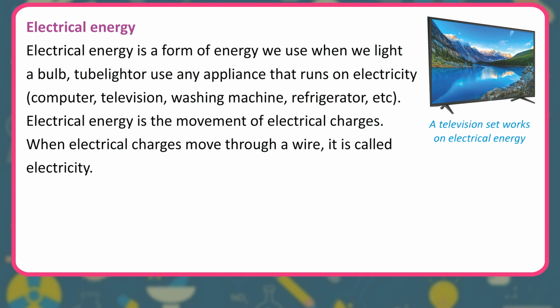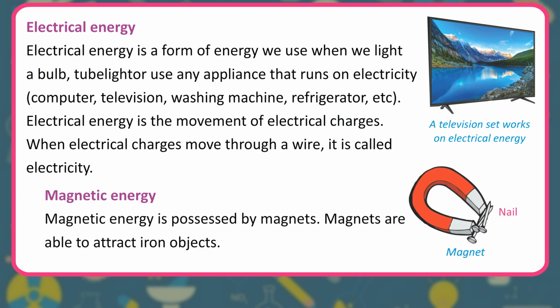Electrical energy. Electrical energy is a form of energy we use when we light a bulb, tube light, or use any appliance that runs on electricity, computer, television, washing machine, refrigerator, etc. Electrical energy is the movement of electrical charges. When electrical charges move through a wire, it is called electricity.